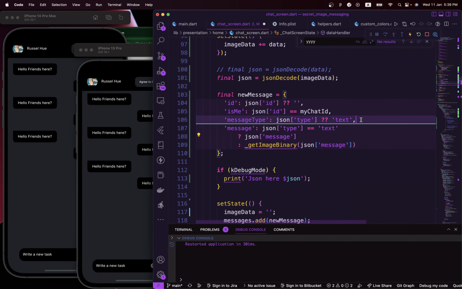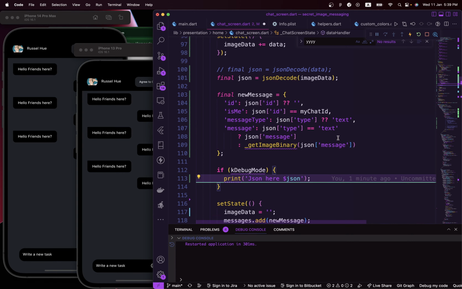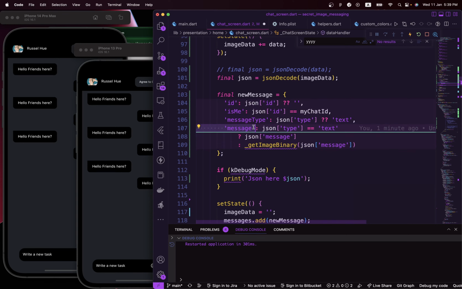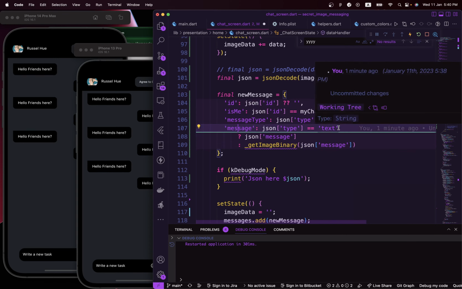Next, we are checking the message type, if the message is a text or if the message is an image, because currently we are already able to send a text and also an image as a message. So that's why we are having these two right in there. And the next stuff we have is the message itself, the message that we receive, because this is dynamic, so the message can be in any form.